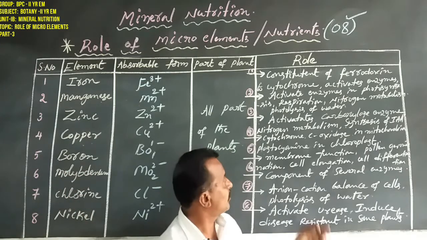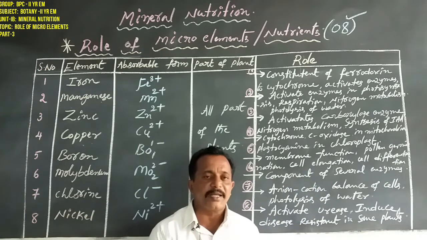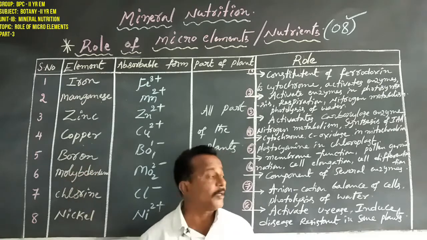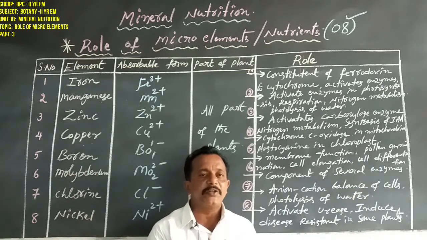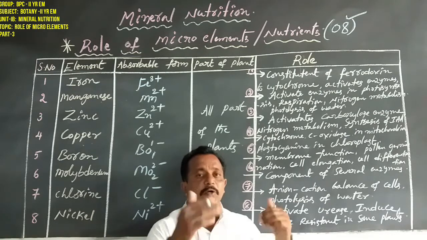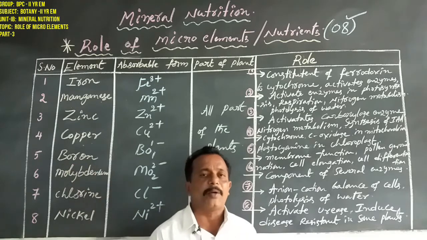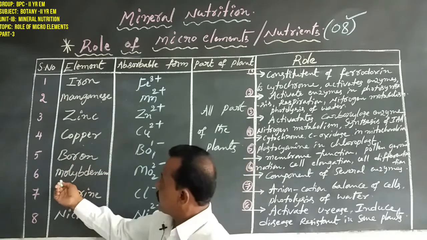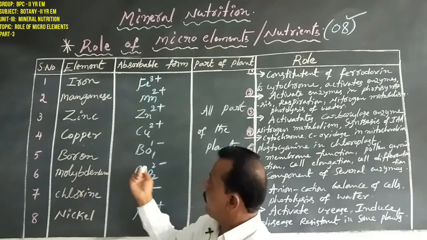And cell elongation. The smaller size of the cell becomes a larger size with the help of boron. And cell differentiation. One cell is divided into two cells, which are divided into a group of cells with the help of boron. Okay now, clearly understood? Next one, the sixth microelement, that is molybdenum.